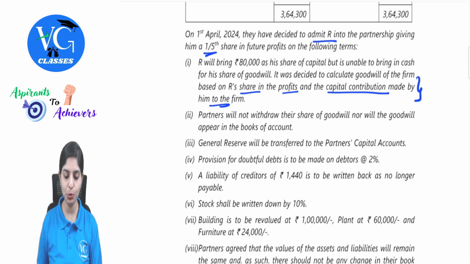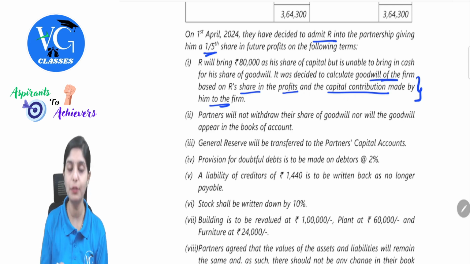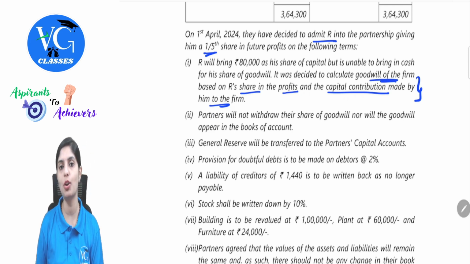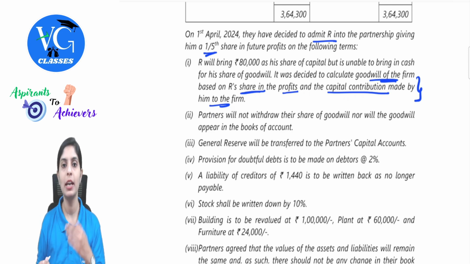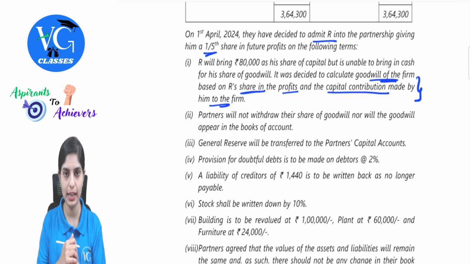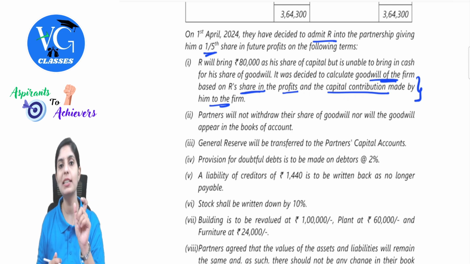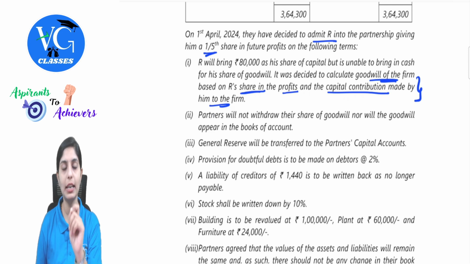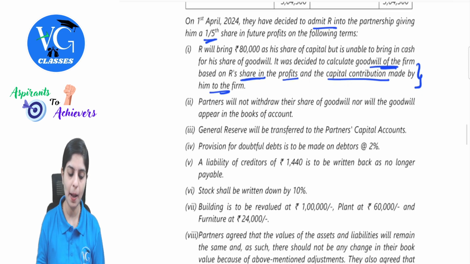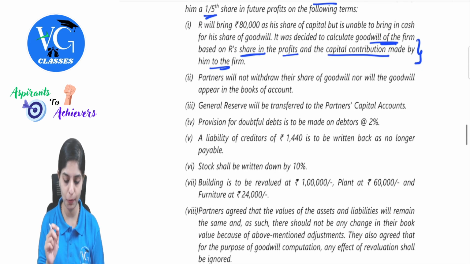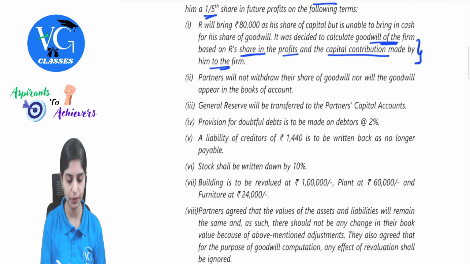To first of all do that, we have to calculate the goodwill of the firm. They are giving us the terms on how to calculate goodwill of the firm based on R's share in the profits and capital contribution made by him. Here, in simple terms, what they are trying to tell is the goodwill is hidden. You will have to apply the steps to calculate hidden goodwill, and then find out the firm's goodwill. So we can do that easily, keeping the new partner's capital as base, which is 80,000. Then, partners will not withdraw their share of goodwill, nor will the goodwill appear in the books of the accounts.